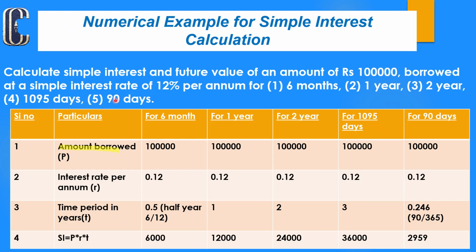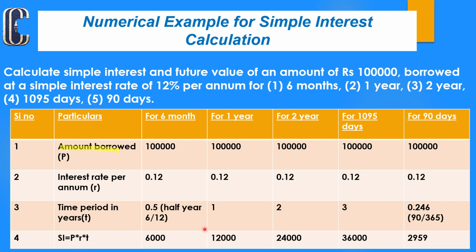In the fifth situation it is 90 days. 90 days means 90 divided by 365, that is about 0.2466. When you apply the formula of simple interest, 1 lakh into 0.12 into 0.2466, that is about 2,959.